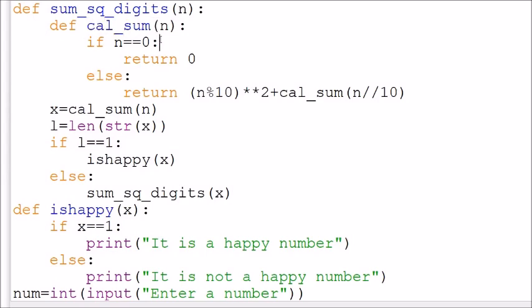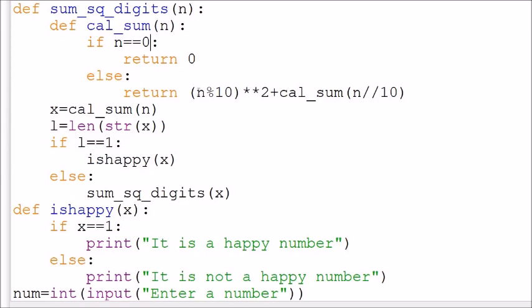If n is equal to 0, it will return 0. Otherwise, n mod 10 extracts the last digit. Suppose I have entered 28, so this results in 8 squared, that is 64, plus again a recursive function call, and what it sends is the quotient, n floor division 10. So it returns 2, and n becomes 2.